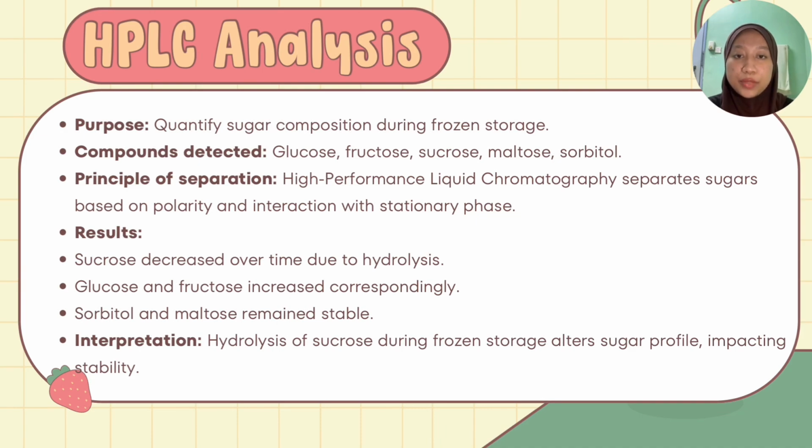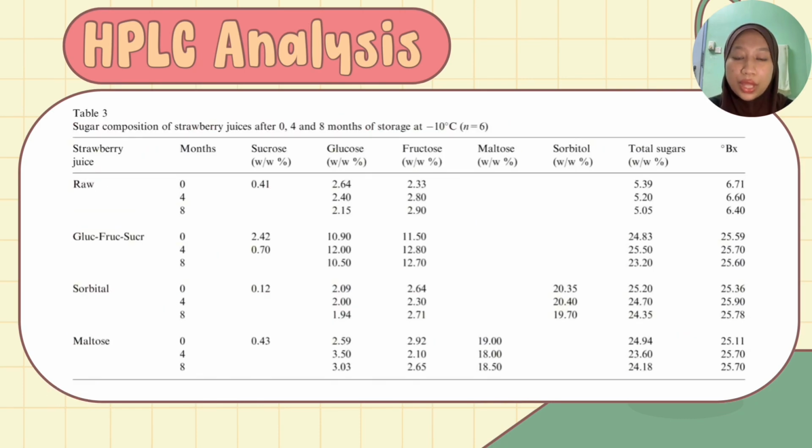This finding is important because it shows that the sugar profile of strawberry juice changed during frozen storage and that added carbohydrates can help stabilize the system. If you look at Table 3 in the article, you can see the clear trend, which is that sucrose levels drop over time while glucose and fructose rise. This demonstrates the usefulness of HPLC in monitoring sugar transformations in food systems.